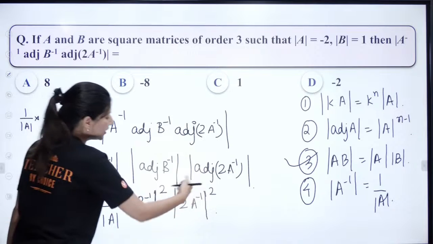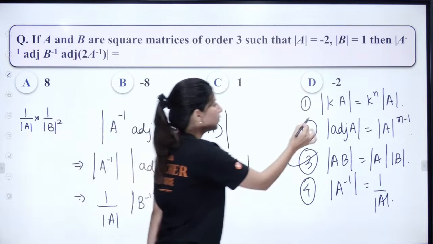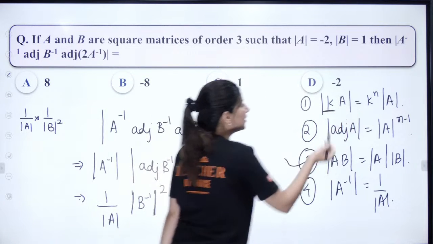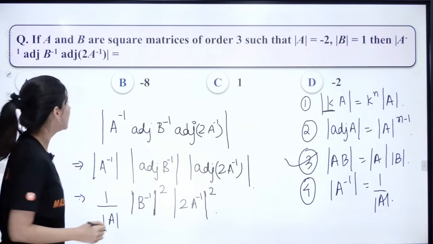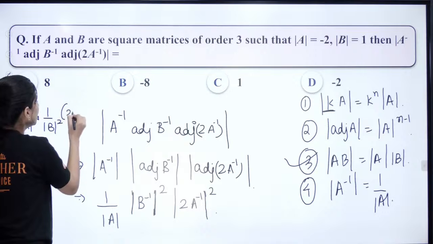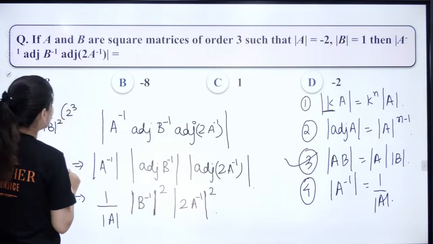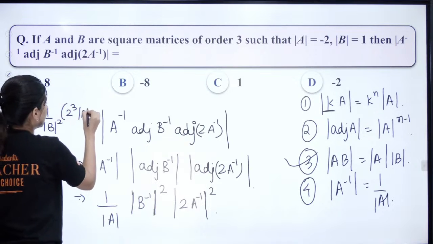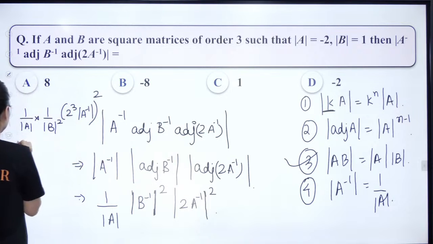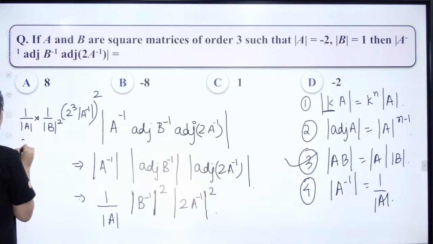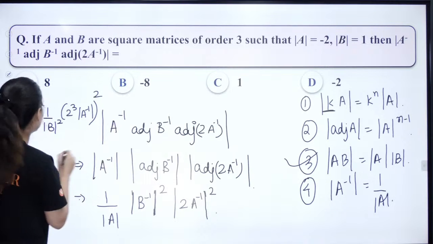And then what about this? We have this property as well. The 2 will come out with power 3, so this is 2 cube and this is determinant A inverse, and we have a square. Let's not forget. So we have 1 upon determinant A, so 1 upon minus 2.